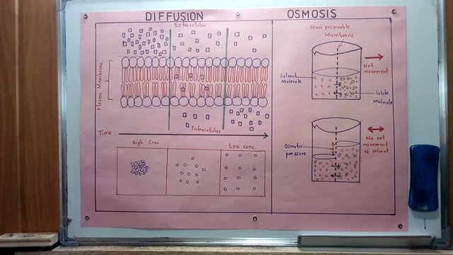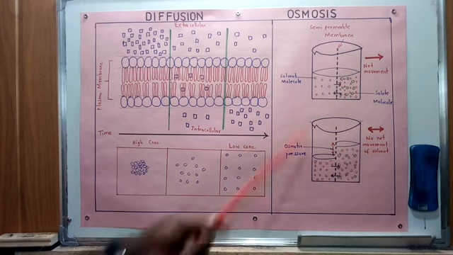Now, in plants, we're going to see that the process of osmosis assists in the opening and closing of the stomata, which are openings on the leaves of plants, and other physiological processes which are taking place in the plant in order to support life.